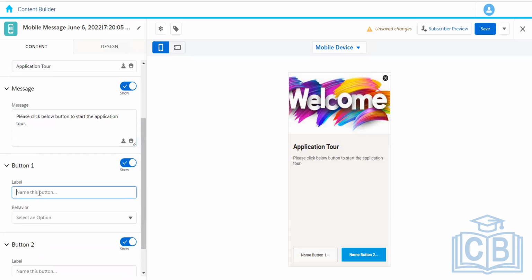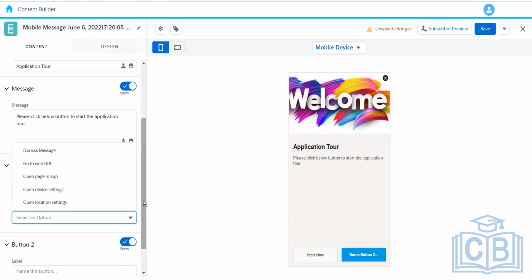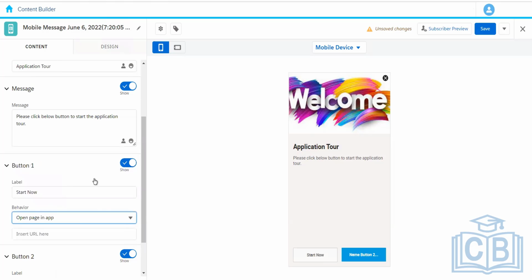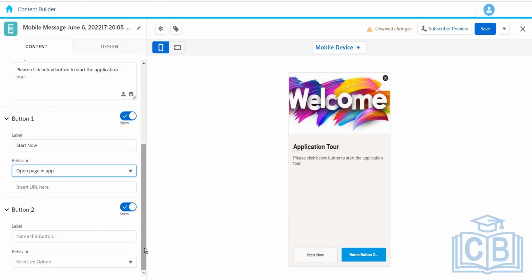And then here we can have "Start now," something like that. Once they click on this, maybe we want to open a page in the same application, and we can have the URL over here so that it will start.